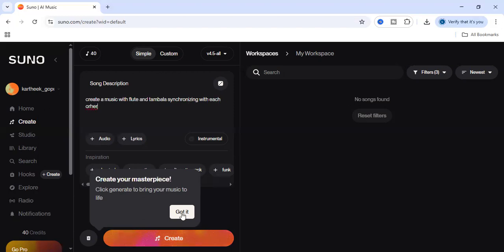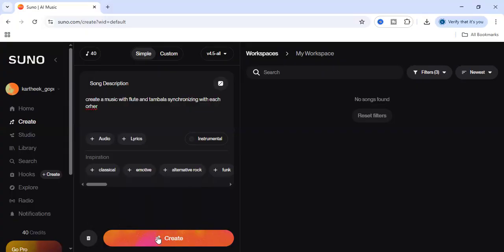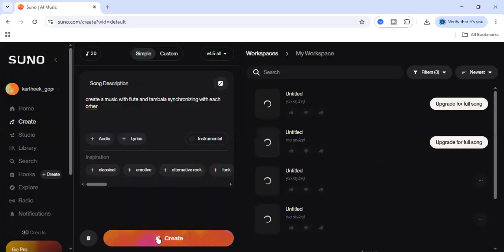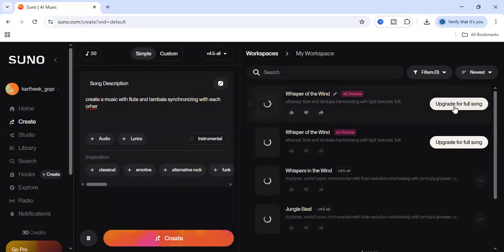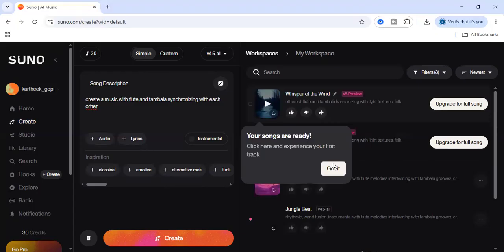So just press on the create button so that it is showing some randomly. It is showing some music also. So upgrade to full song means we have to take a membership, or if you want to listen means we can listen.